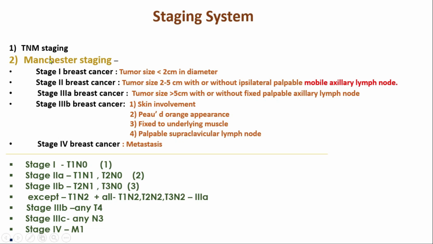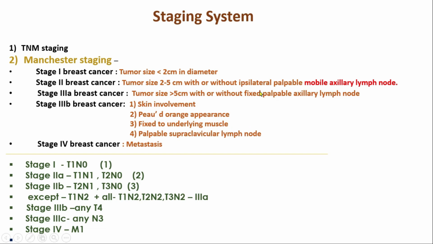It's very much important. Please read the TNM staging for yourself. I will discuss Manchester staging. So we divide breast cancer into stage 1, stage 2, 3A, 3B, and stage 4. Stage 1 breast cancer is when the tumor size is less than 2 cm in diameter. Stage 2 breast cancer is when tumor size is 2 to 5 cm with or without ipsilateral palpable, and the main important clue is here, mobile axillary lymph node. Axillary lymph node should be palpable, but it will be mobile.